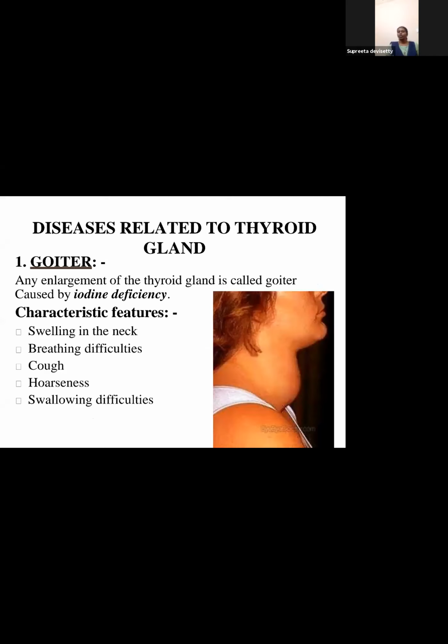Now, what are the conditions with respect to the thyroid? One is the goiter. Goiter is a condition where there is swelling in the neck. This swelling will have an impact on the structures behind, and hence there is a change in the voice, because the larynx is present there. It will affect the larynx, hence there is hoarseness of voice.